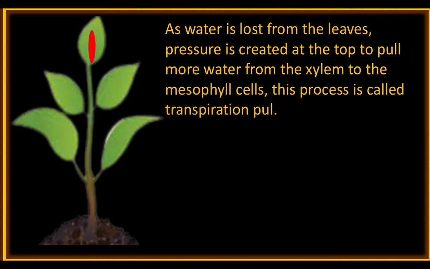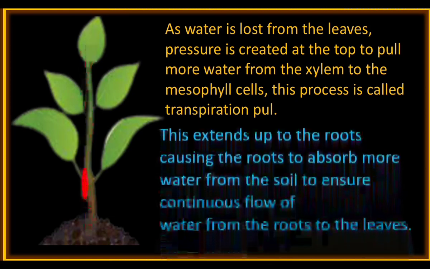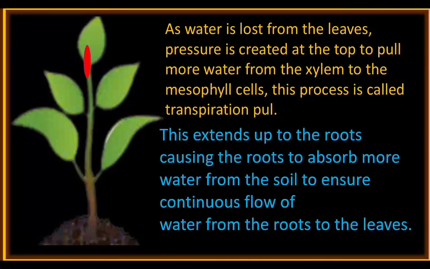This causes continuous movement of water from soil to the root. This pressure extends up to the root, causing the root to absorb more water from the soil, so that water continuously flows from the root to the leaves. Because of transpiration, water is lost from the leaves. It creates suction or transpiration pull. The transpiration pull causes movement of water from the lower part of the plant to the upper part. That causes continuous absorption of water by the roots, so that continuous flow of water from root to the leaves is maintained.